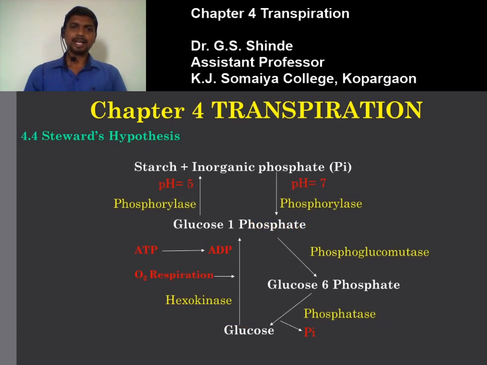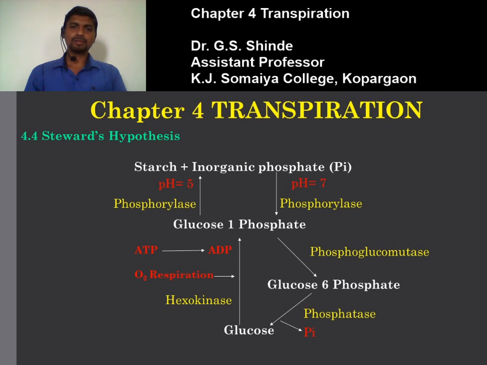So this Stewart hypothesis, the various reactions that take place for the opening and closing of stomata, is summarized here. Starch and inorganic phosphate give rise to glucose 1-phosphate. There is an addition of a phosphate group to the first carbon position of the glucose in the presence of the enzyme phosphorylase at pH 7.